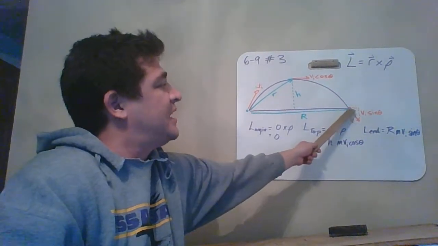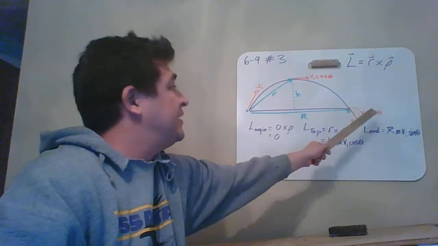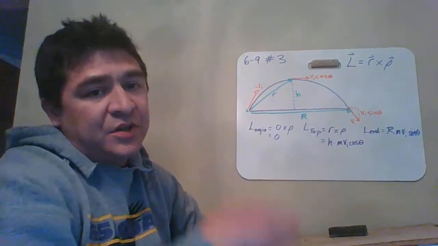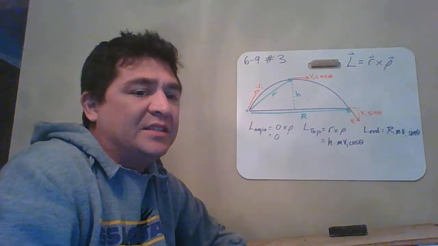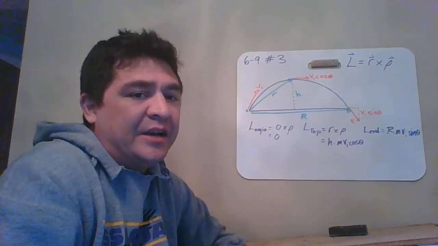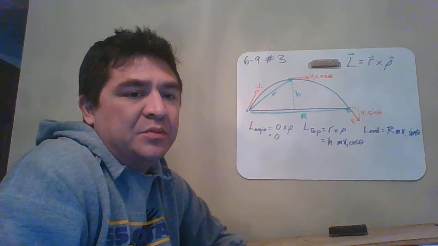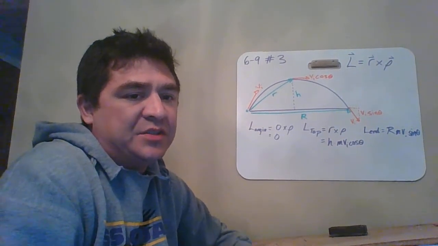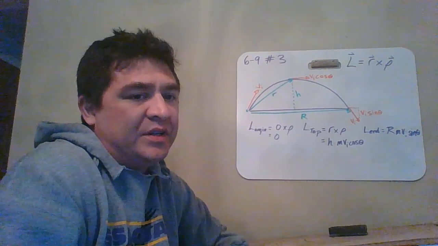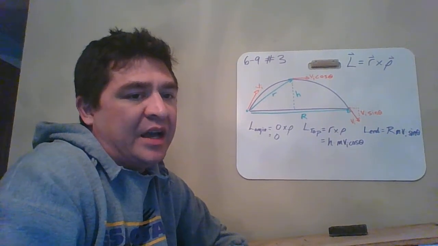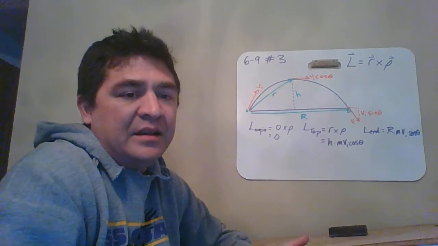Here it gets back to the same height with the same initial velocity, again at the same launch angle, just below the horizontal now. So theta is the same and v_i is the same; it's just moving in the down direction now. So you have your position vector, which is the range, and then using the vertical component for our cross product, m v_i sine theta. And there you go.